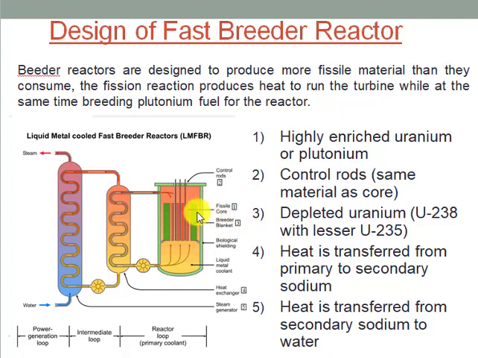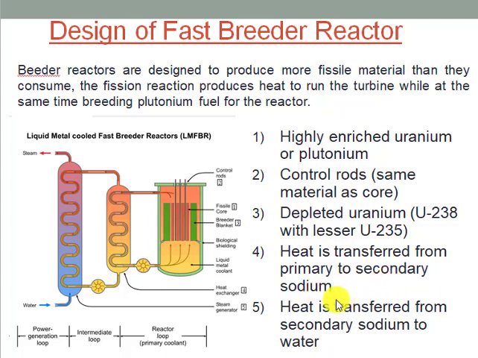And the third part is the uranium-238 blanket. This uranium-238 is the depleted uranium. Depleted uranium is uranium-238 with a lesser amount of uranium-235. It means the neutrons released from the central core will hit the uranium-238 blanket, and the uranium-238 blanket will produce further fuel for the next fission reaction.